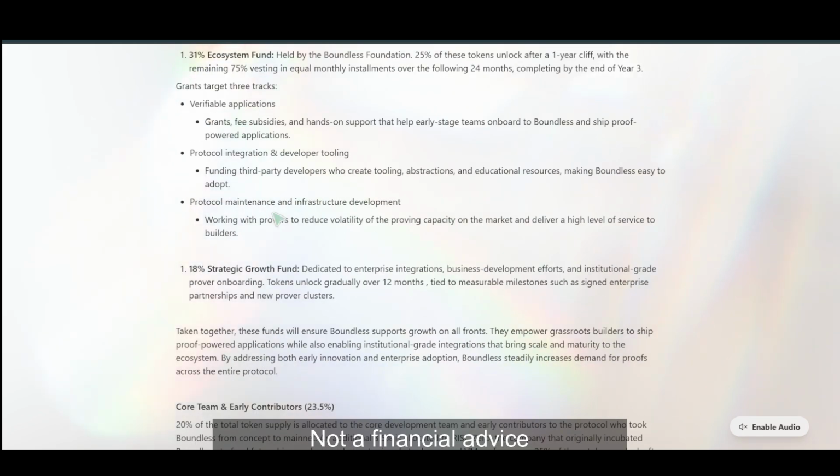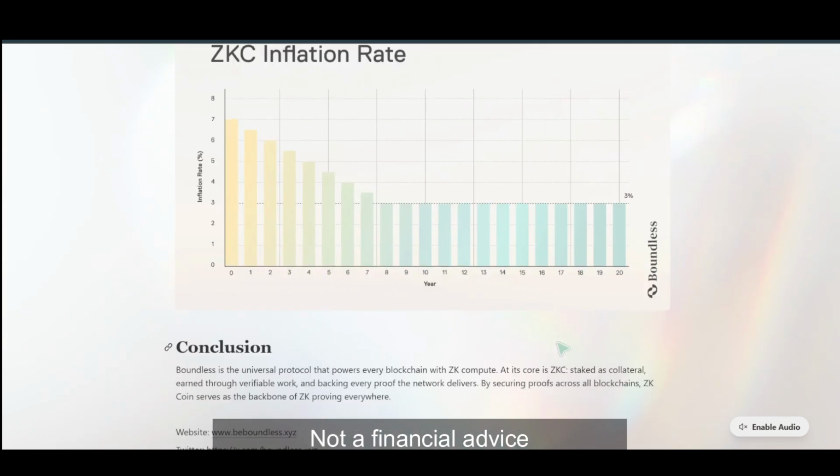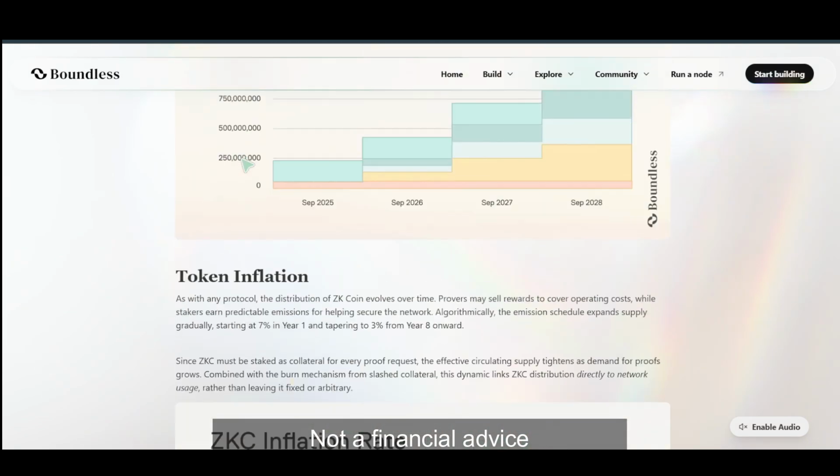And in terms of the inflation, they do have a really high inflation. So it starts from 7% and it will taper to 3% from year 8 onward, as you can see. So basically their last inflation is going to be 3%, but as of now it does have a 7-year inflation, which is going to be a lot, I would say.